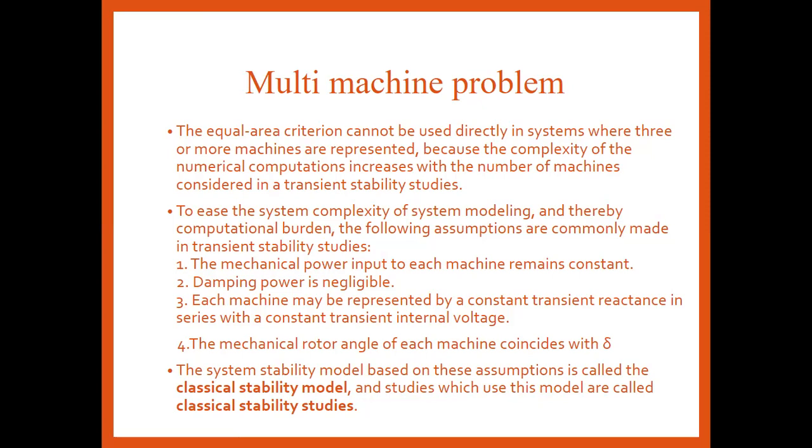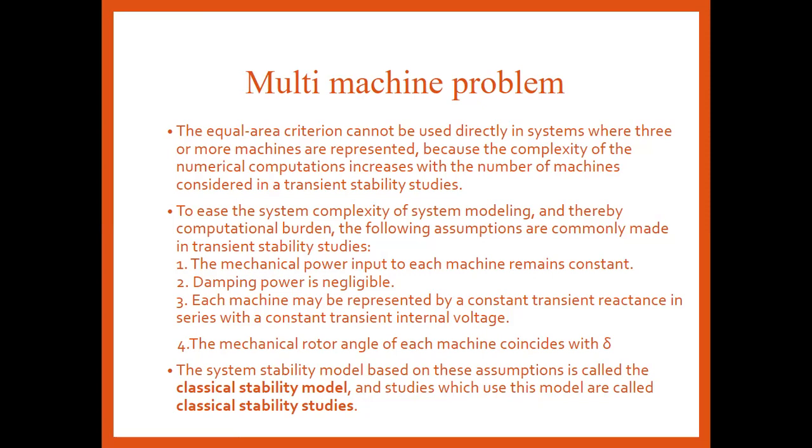Number one, the mechanical power input to each machine is considered constant. Means the mechanical input of every machine should be constant. Second, the damping power is negligible. If damping is there, then inertia will be affected. If inertia is affected, then automatically the synchronous speed will be affected, and the stability will be directly affected.